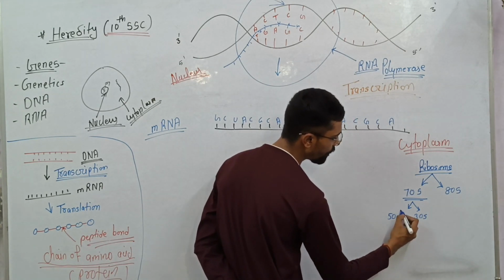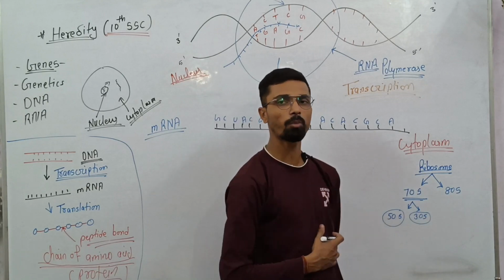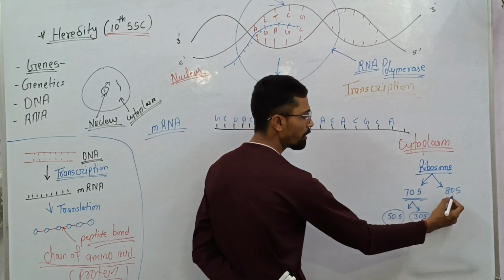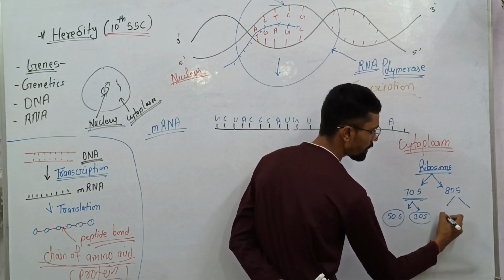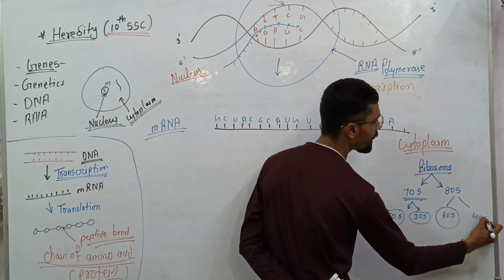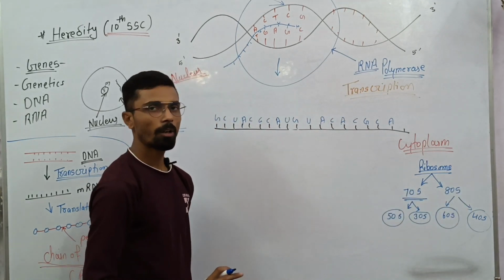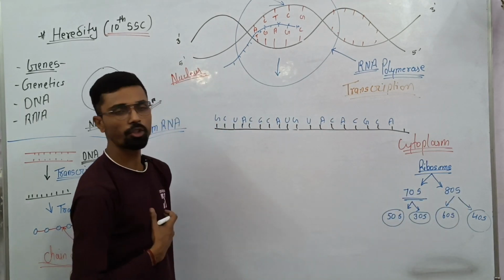So ribosomes have two units, one is the bigger subunit and the other one is the smaller subunit. And here 60S is bigger and 40S is the smaller one. So these are the subunits of what?